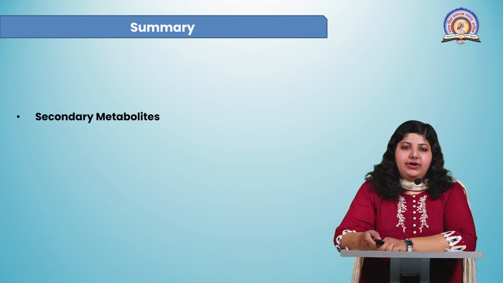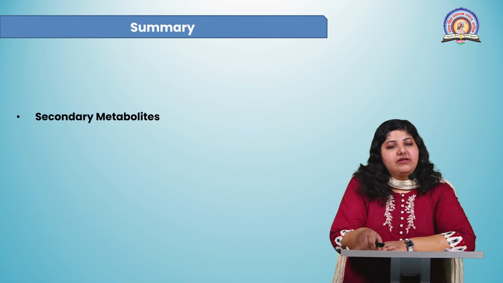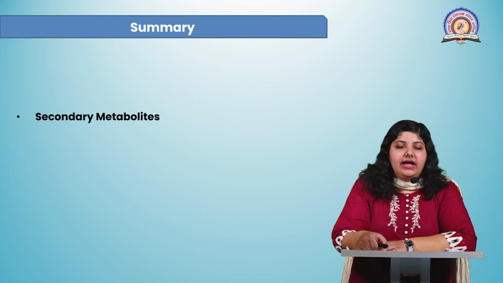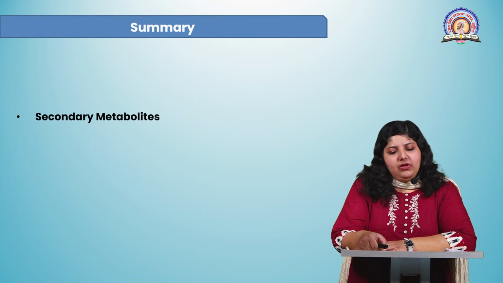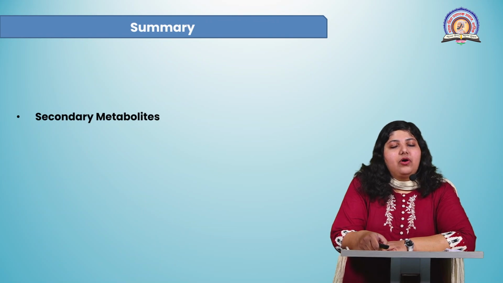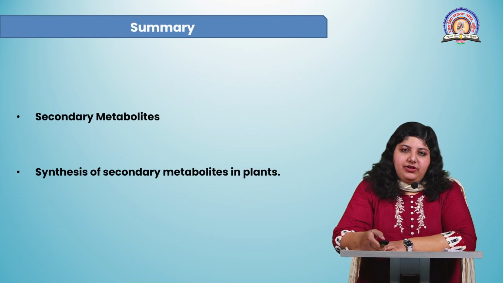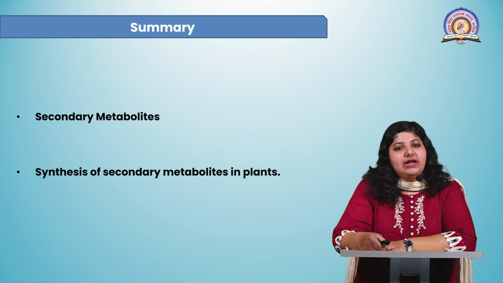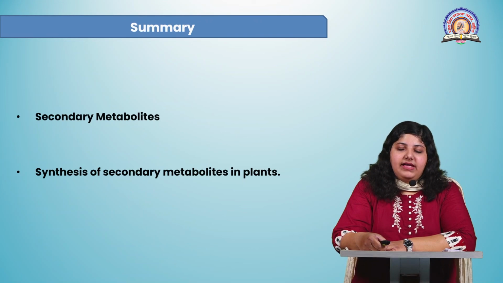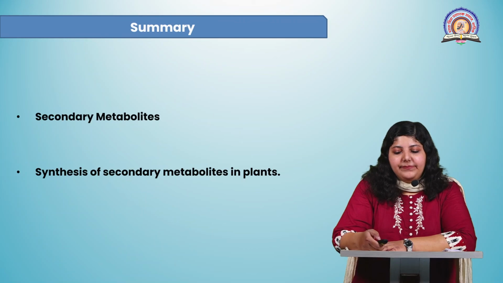Let us see the summary of today's lecture. Today, we have been discussing secondary metabolites, an important group of plant products which are obtained from the plants as a result of primary metabolism, but they have no direct role in plant growth and development. We have seen the different classification of secondary metabolites today. The three major classes of secondary metabolites we have discussed, their structures, how they have been synthesized, all that we have seen in today's lecture.